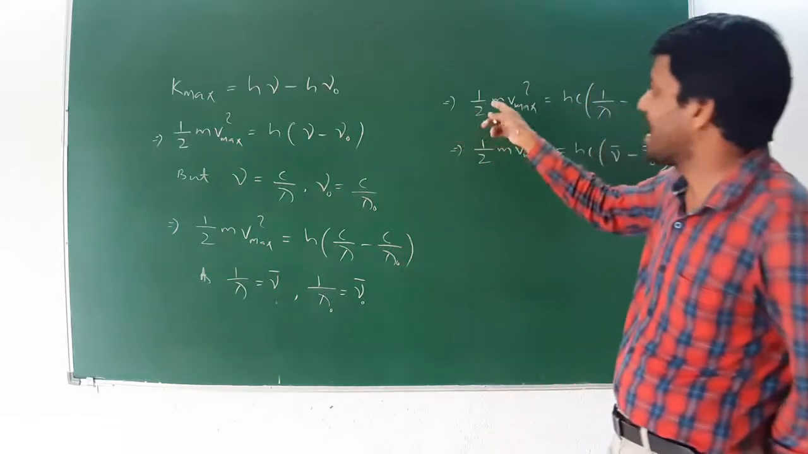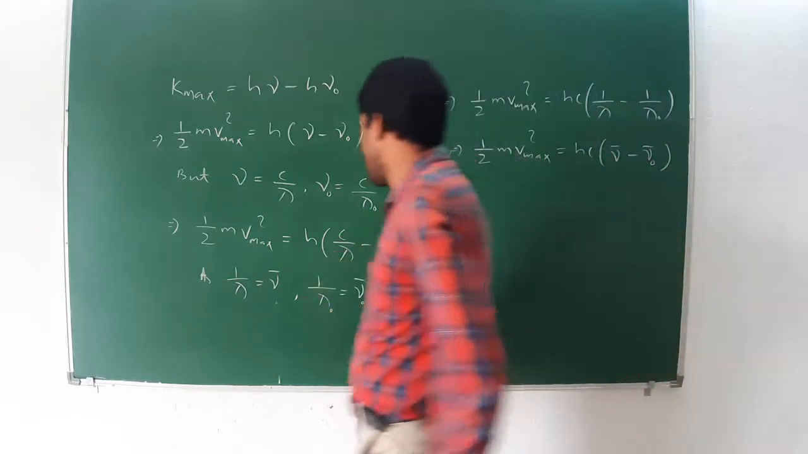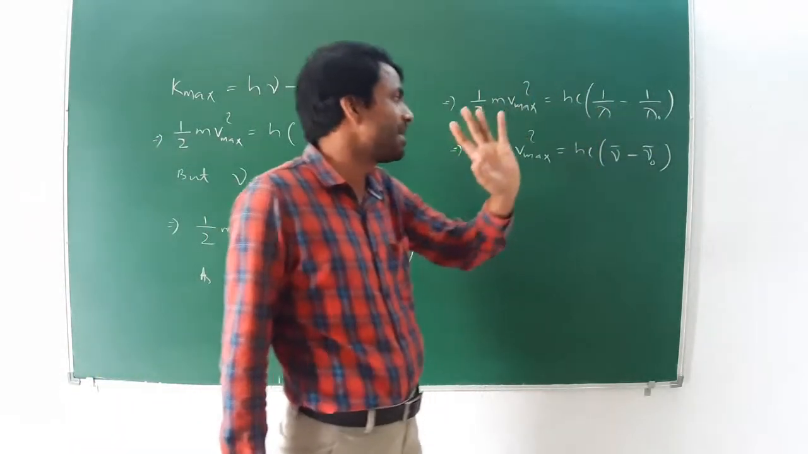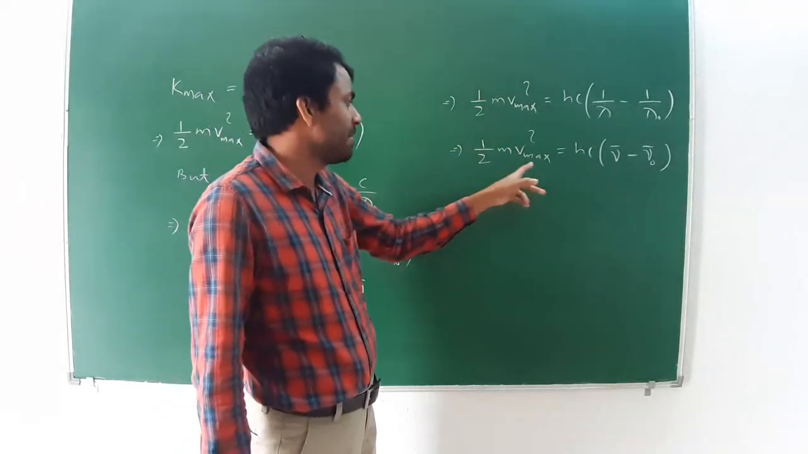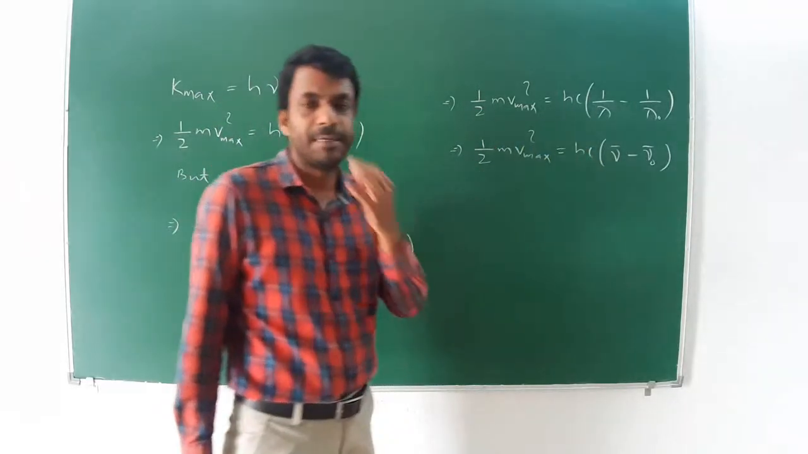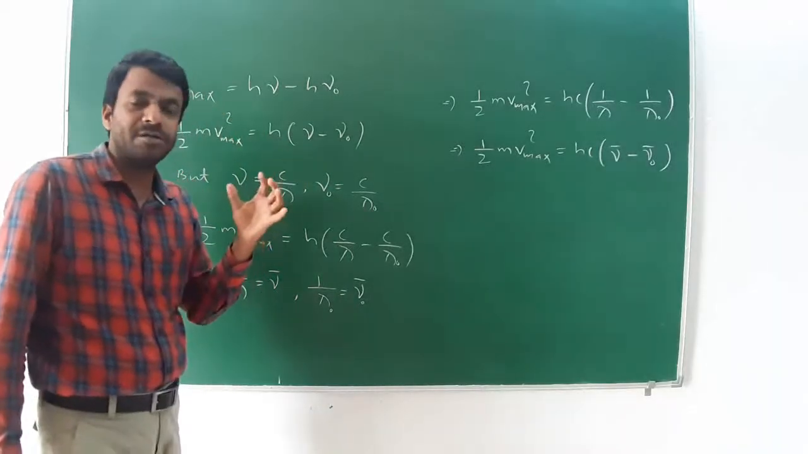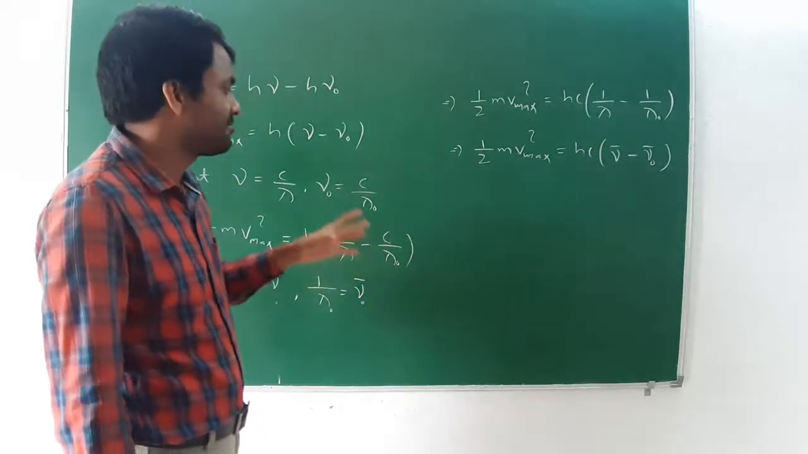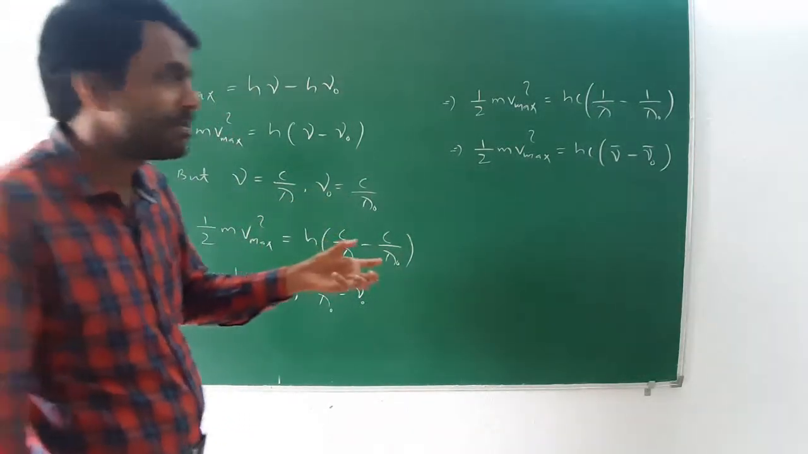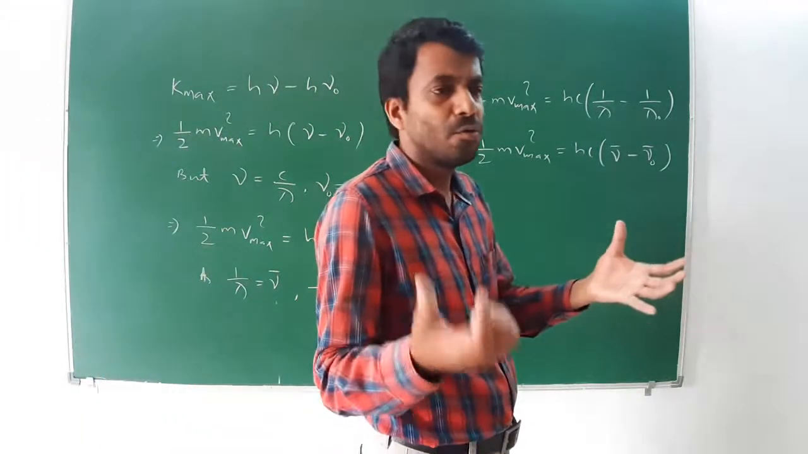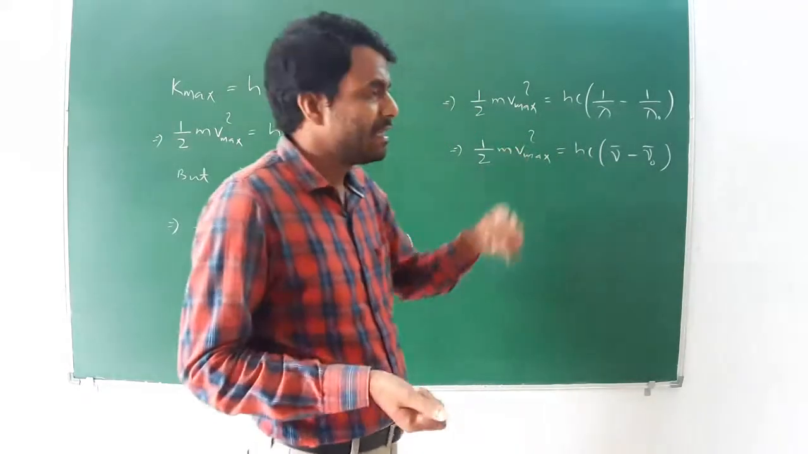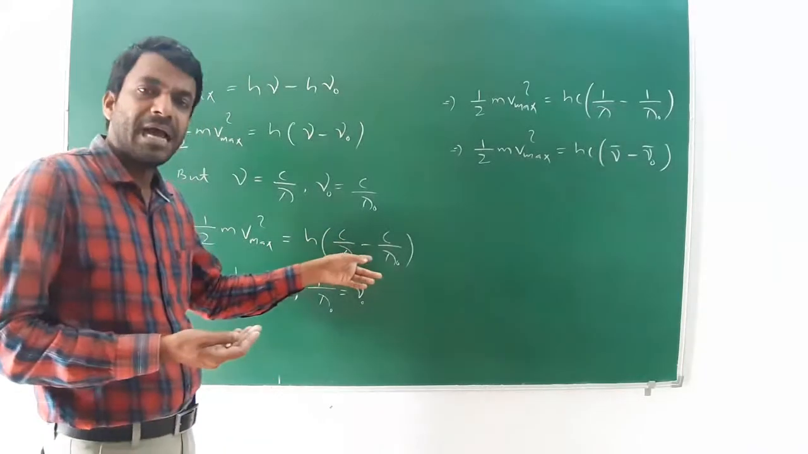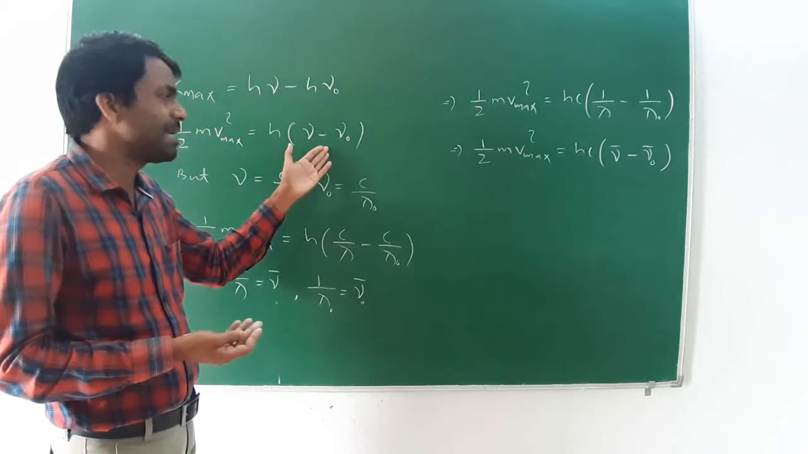I can write half mv max square equal to, by taking common c, hc whole into 1 by lambda minus 1 by lambda naught, or half mv max square equal to hc whole into mu bar minus mu naught bar. These are the different forms of the Einstein photoelectric equation. In the wave number form you can write this, in the wavelength form you can write this formula, and in the frequency form you can write this formula.